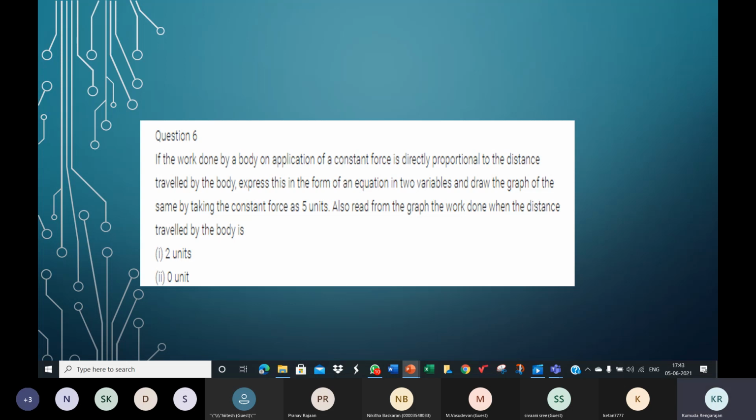And later you can see that the constant force is given as 5 units. So which means Y is equal to 5x. Since we have taken work done as Y, work done is along the Y axis, and we have taken the displacement or the distance as X. So displacement or distance is along the X axis. Yes, make the graph, children. And this graph Y is equal to 5x